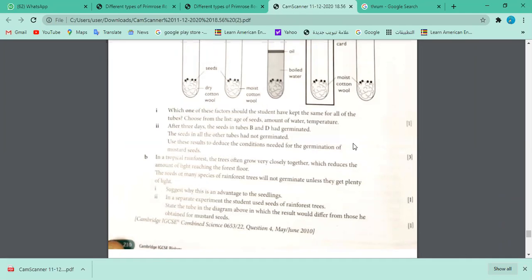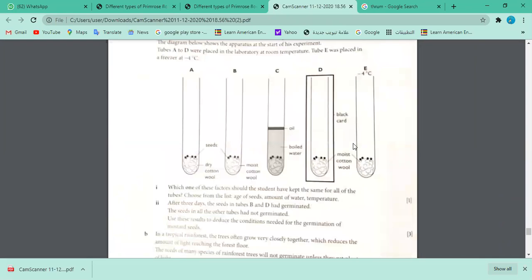So which tube is deprived of light here? Yes, Yusra? Tube B. Tube D is deprived of light. And what happened to these seeds in this experiment, in the mustard seed? Was it germinating or not germinating? We mentioned that after 3 days, seeds in tube B and D were germinated. They had germinated here in B and D, right? So they have given you this information.